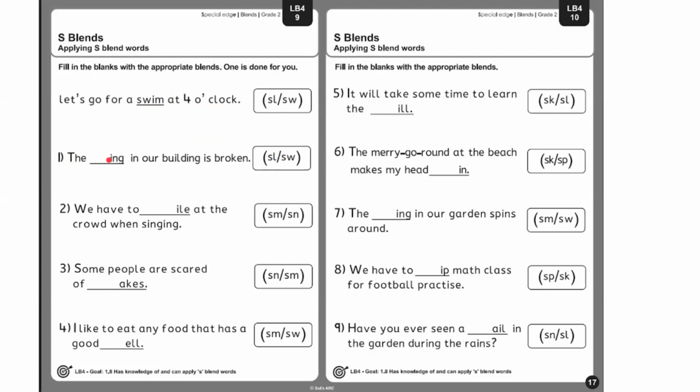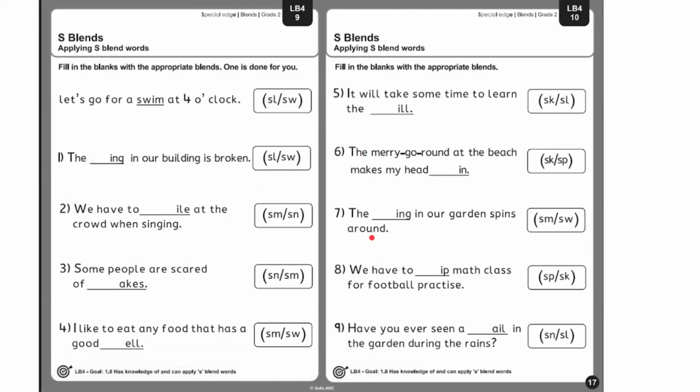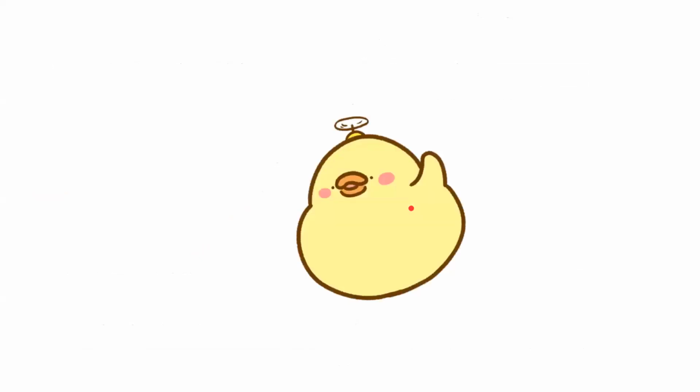Let's see one more. The dash ing in our building is broken. So we have two options, sl and sw. So it can be sling or swing. So do you know what a sling is? Do you know what a swing is? Yes, swing is a jhula. And what can be broken? A swing can be broken. एक झूला टूटा हो सकता है. So I will write sw here. Like this, do for all the nine sentences. And after you have done, you can check the next part for the answers.